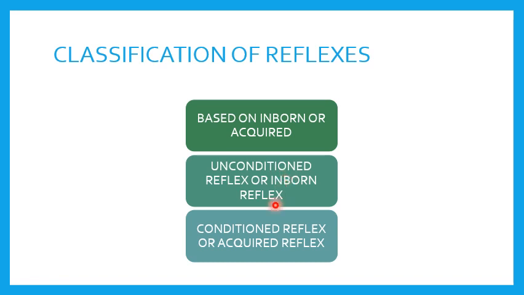Next is conditioned reflex or acquired reflex. Conditioned or acquired reflexes are reflexes developed after training or conditioning. So this is not from birth. Okay. For example, we have been conditioned that if you tell me that a sweet, a dessert, is going to be served in front of me, then that would create salivation in my mouth. The hearing itself may create salivation in my mouth. So then we'll say it is a conditioned reflex. Let us see.